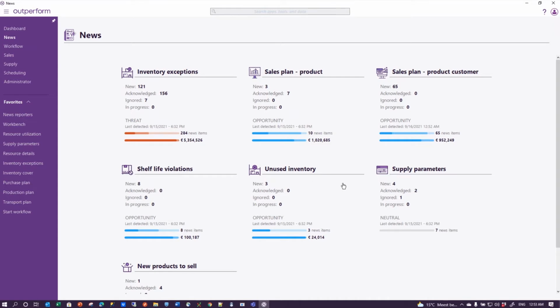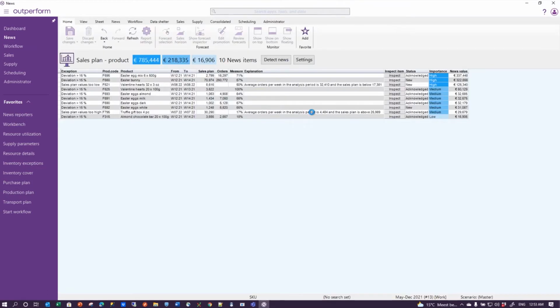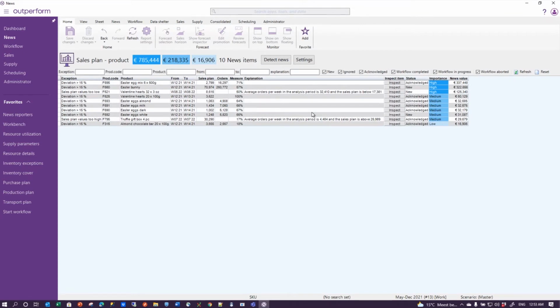So the most important news items, just like in the newspapers, are put on top, and the less important from a money perspective are placed somewhere further down. Then stepping into a news reporter, I see I have in total 10 news items. 3 of them are still new, 7 apparently I've already done something with them, and I get this list. And if I get this list, I can drag in that list and see how it all adds up.